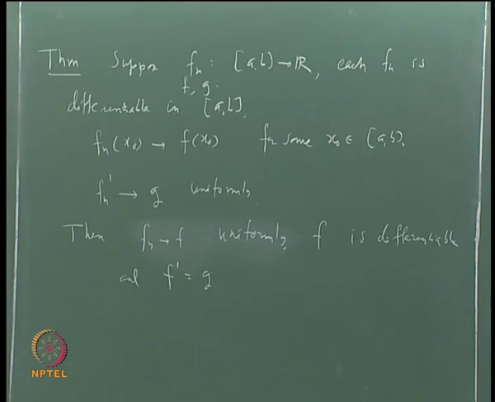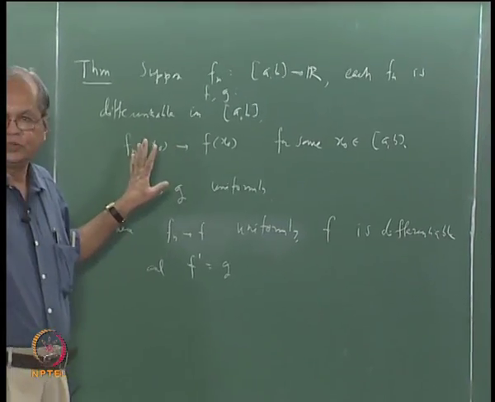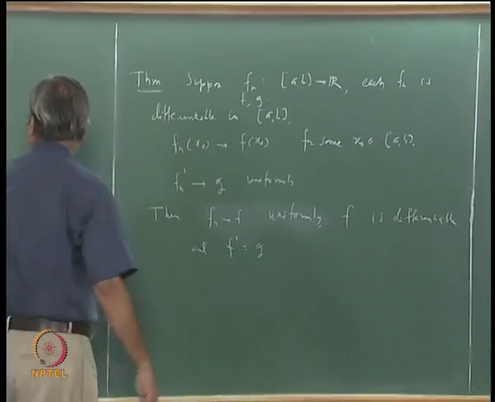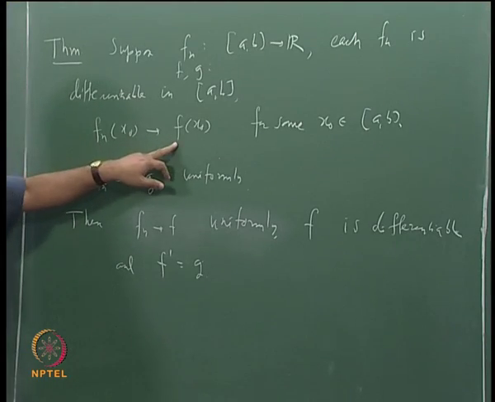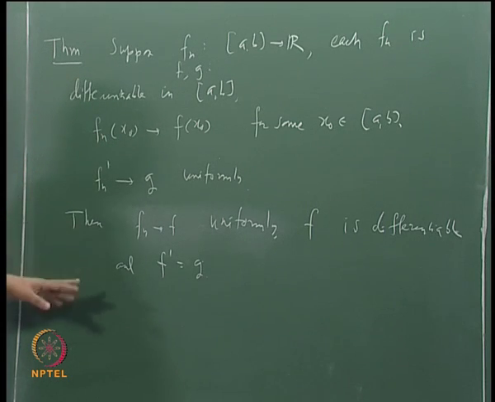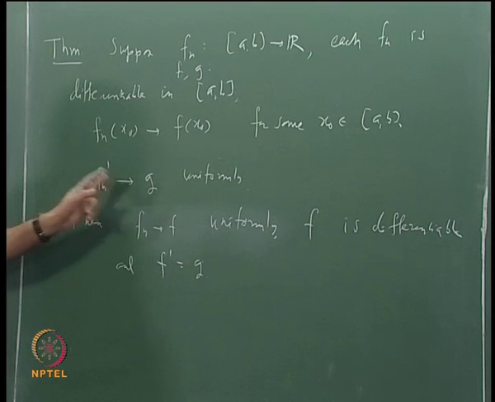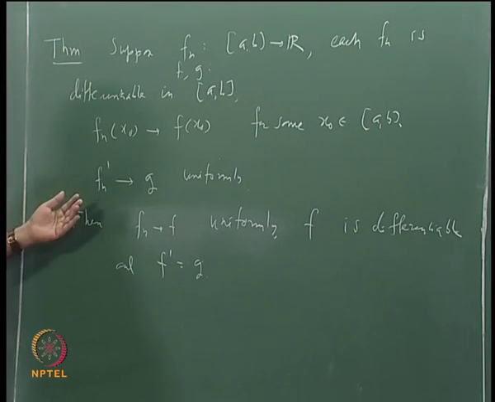Actually, if we make one more stronger assumption, suppose we also assume that f_n prime is continuous for each n, then the proof becomes very easy. Then we can use the previous theorem. Since f_n at x naught converges to f at x naught, for any x you integrate from x naught to x. Consider the integral from x naught to x of f_n prime t dt; that goes to the integral of g t dt, because of the earlier theorem, since we have seen that the upper limit and lower limit can be anything.